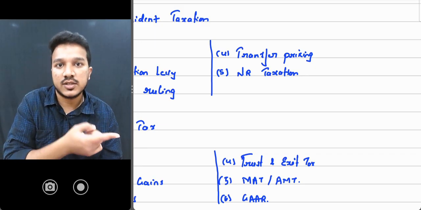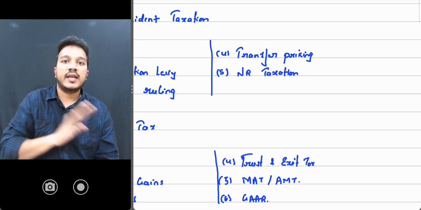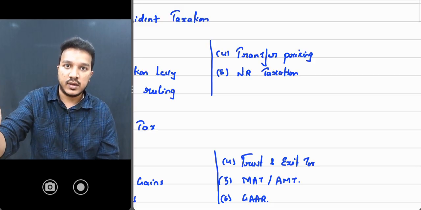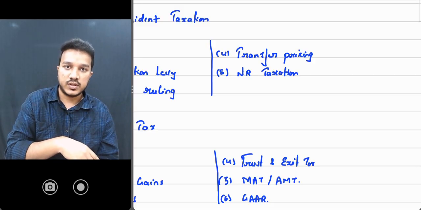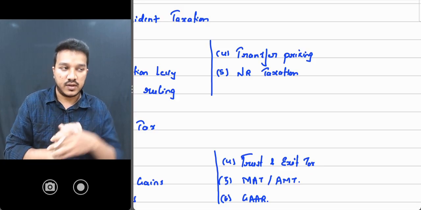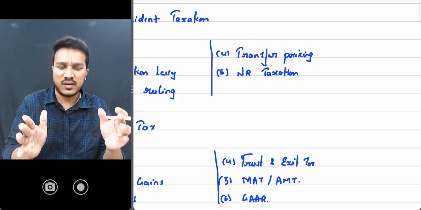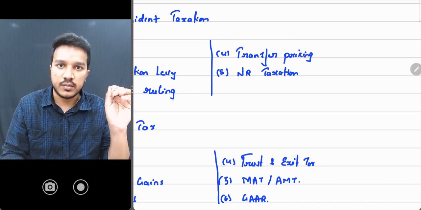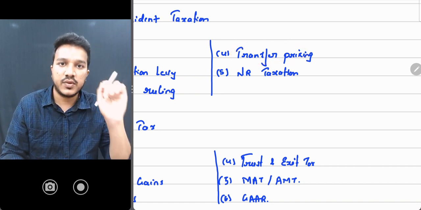Then primary and secondary adjustments in the same way. Pick a question and then do it. Don't sit and watch those 3 hours of videos, and then read all those provisions for yourself, and then do the questions. No, not necessary. You're already done. You already know everything if you have given an attempt. Start with the question.